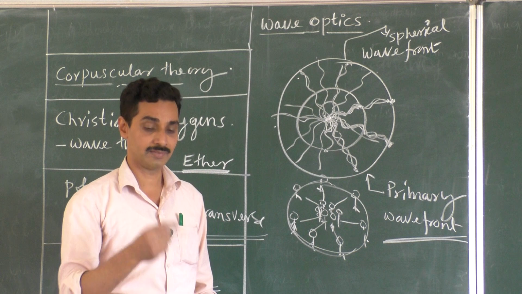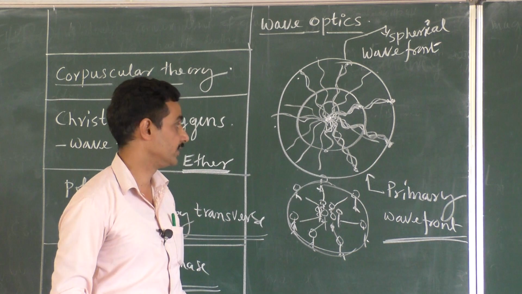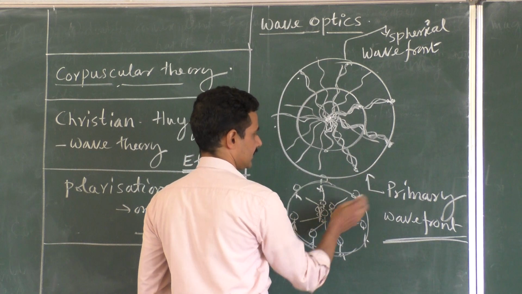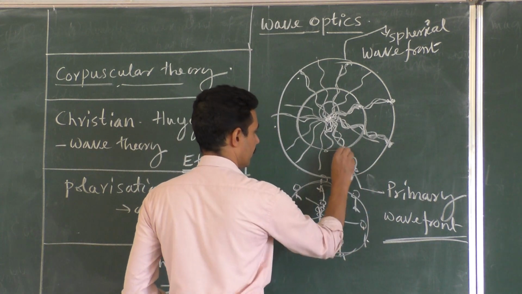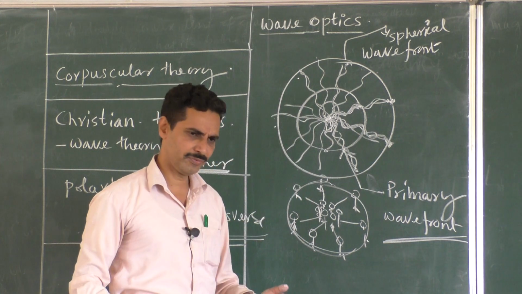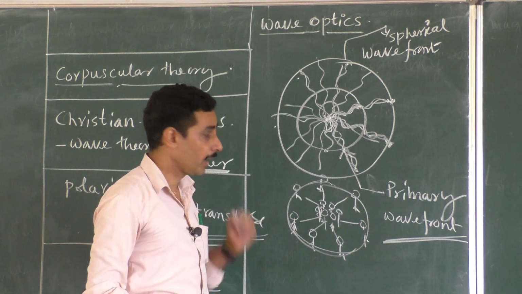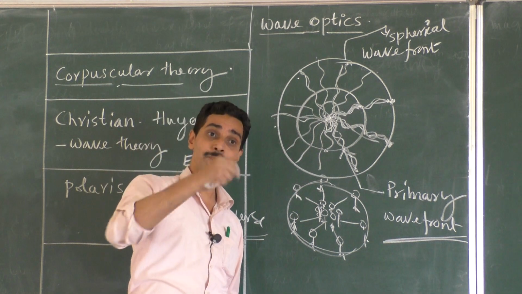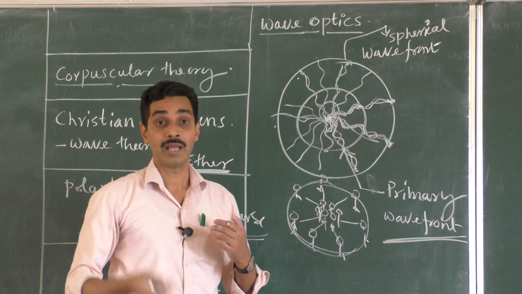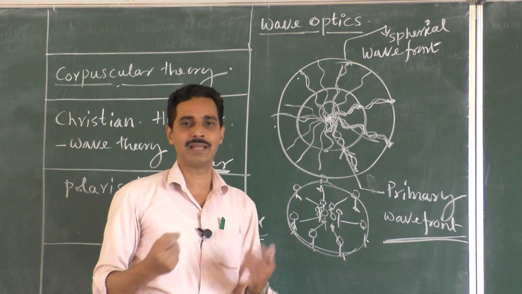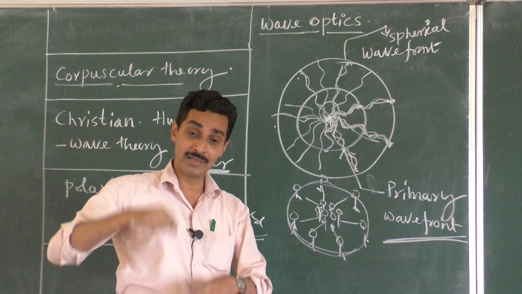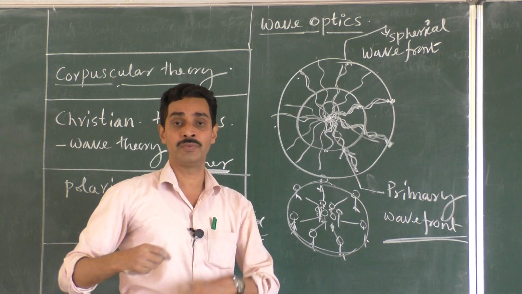That is the answer given by Huygens. He says that from the primary wavefront, let us assume that this is the primary wavefront, first wavefront, say. First wavefront can be anything actually. From the primary wavefront, each point on the wavefront acts like a secondary source, means it emits its own light, its own wavefronts.